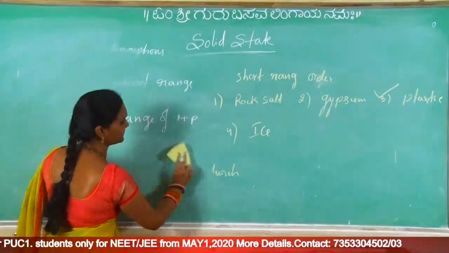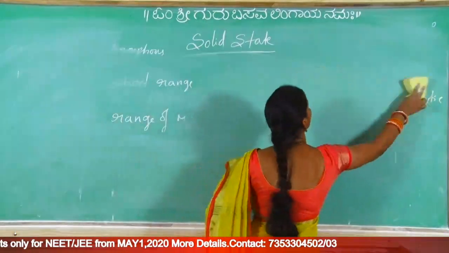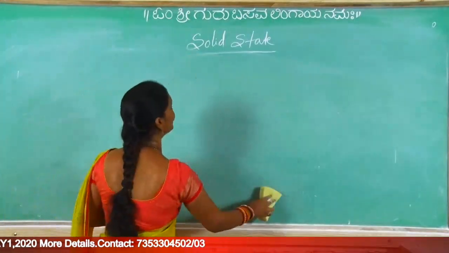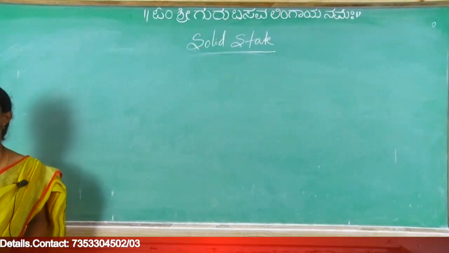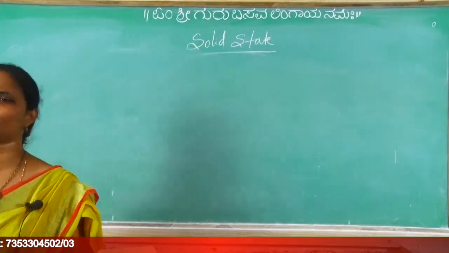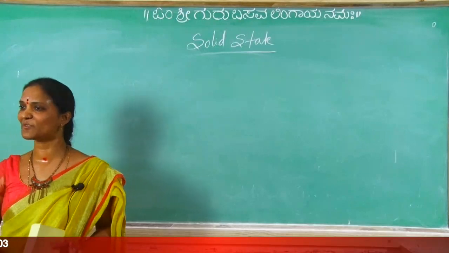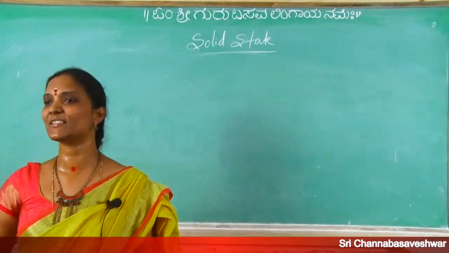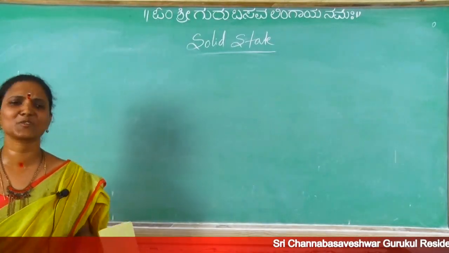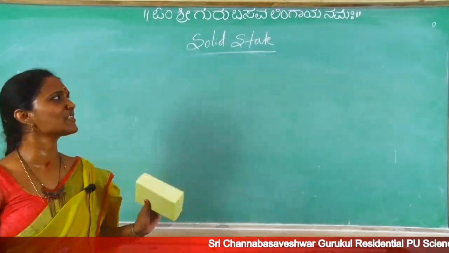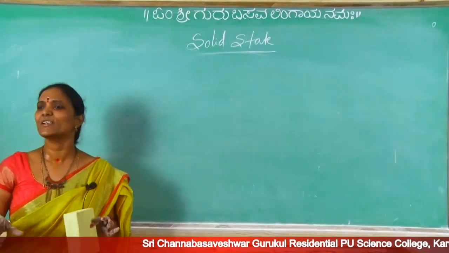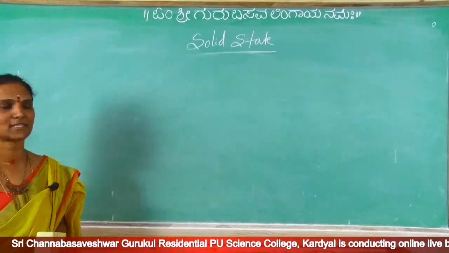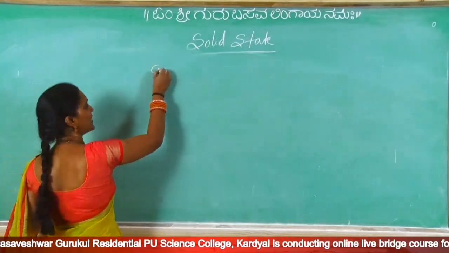Is it clear? So the next topic is types of crystalline solids. In this full chapter, we discuss types only. First, the types of solids: 2 types, crystalline solids and amorphous solids. Second, the types of crystalline solids, because true solids are crystalline only. So in the full chapter we are going to discuss only crystalline solids, not amorphous; amorphous is just for general knowledge. So now, what are the different types of crystalline solids?